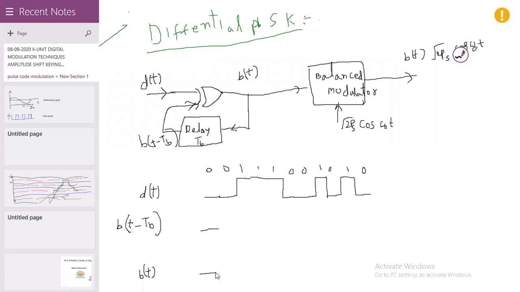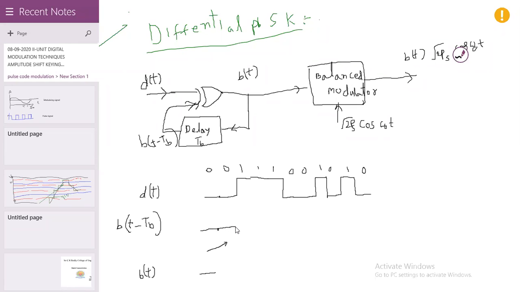Then b of t is the input to the delay network. So after TB, b of t minus TB is 0. That means this 0 is shifted to the next bit of b of t minus TB. That's why again b of t minus TB is 0.